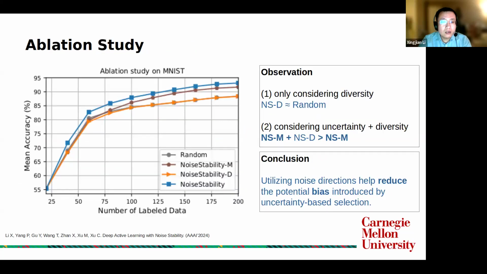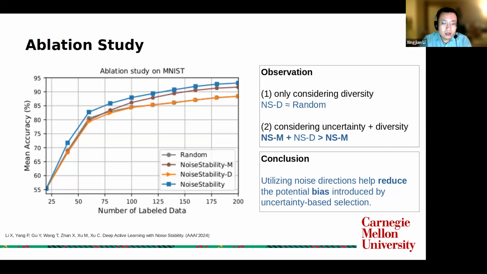And last, I would like to introduce an interesting ablation study. It aims to evaluate the individual contribution of the two factors in our algorithm, which are the magnitude denoted by M and the direction denoted by D. First, we observe that if we use the direction alone, it performs almost the same as random selection.